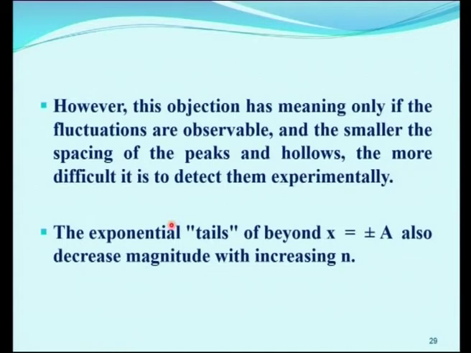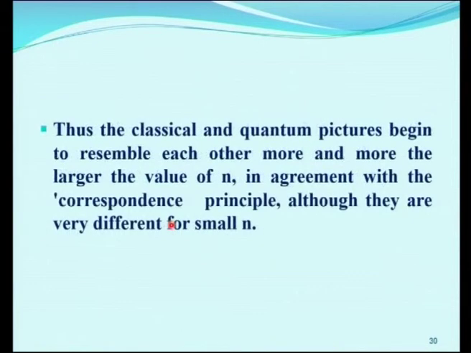The exponential tails beyond x equal to plus or minus a also decrease in magnitude with increasing n, which we have observed in the picture. Thus, the classical and quantum pictures begin to resemble each other more and more at larger values of n, in agreement with the correspondence principle, while they are very different for small n.